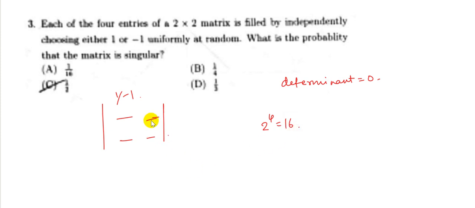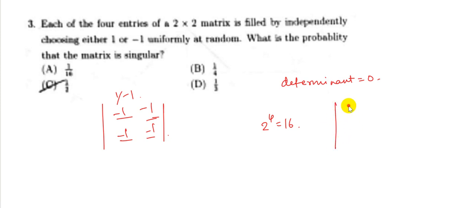And now we can see that if I fill all the places with 1, this would be a singular matrix because the determinant will be 0. And similarly, if I fill all places with minus 1, then also the determinant will be 0 and it would be a singular matrix.